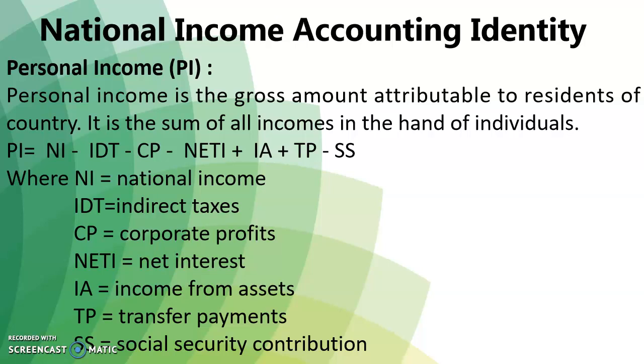income. Personal income equals national income minus indirect taxes such as sales tax, VAT, minus corporate profit, minus net interest, plus income from assets such as dividend, interest payment, etc., plus transfer payment, that is amount paid by government to people with low incomes, minus social security contribution made by people.